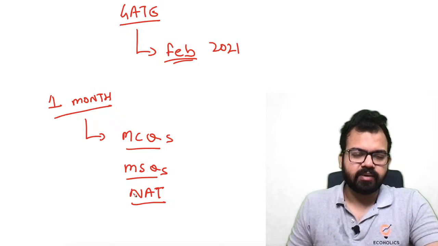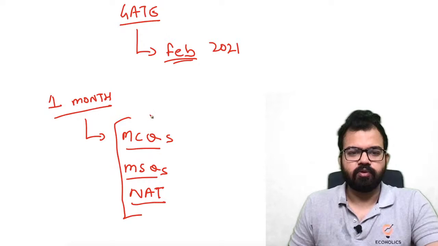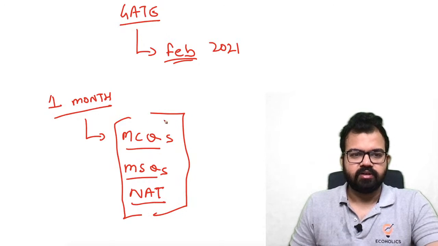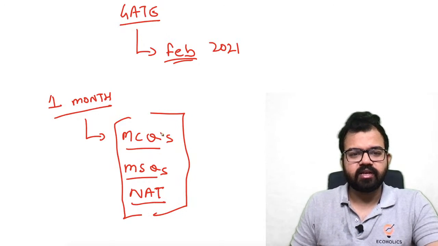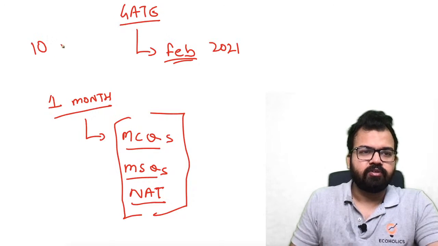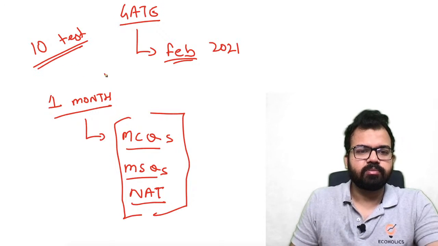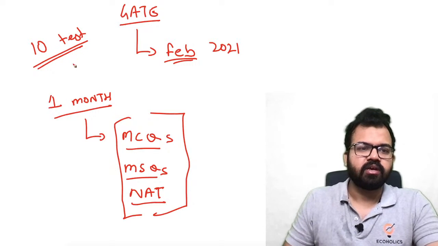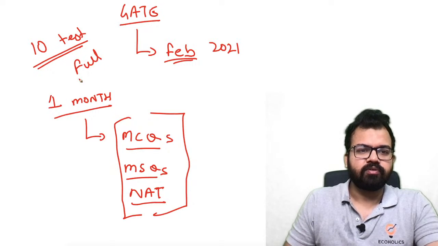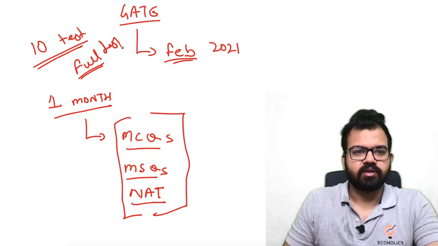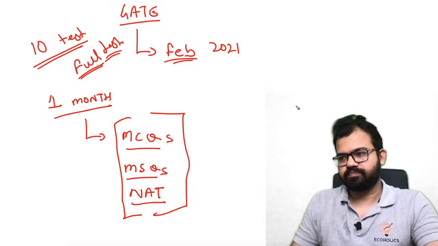These are the three types of question format that they will ask. Practice these. We'll provide 10 tests in our test series, inclusive of MCQ, MSQ and NAT, and all tests are or will be full tests, including all the subjects.